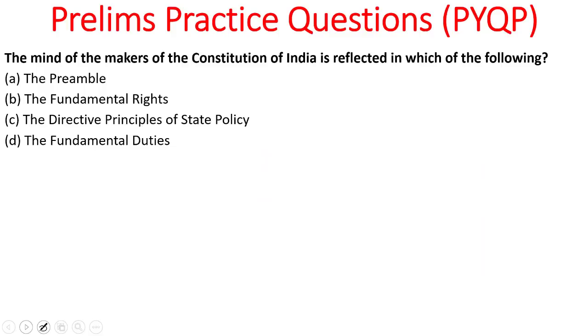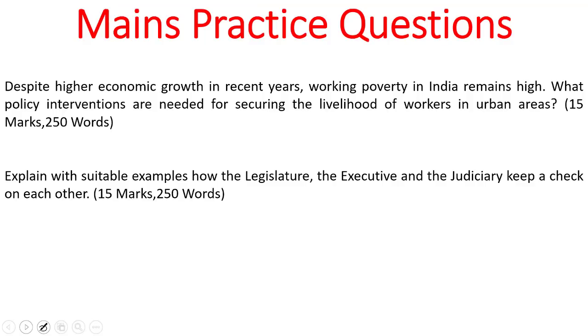The mind of the makers of the Constitution of India is reflected in which of the following? Is it the preamble, fundamental rights, DPSP, or fundamental duties? The answer to this is the preamble. Now let's look into the mains practice question. Despite higher economic growth in recent years, working poverty in India remains high. What policy interventions are needed for securing the livelihood of workers in urban areas? Explain with suitable examples how the legislature, the executive, and the judiciary keep a check on each other.